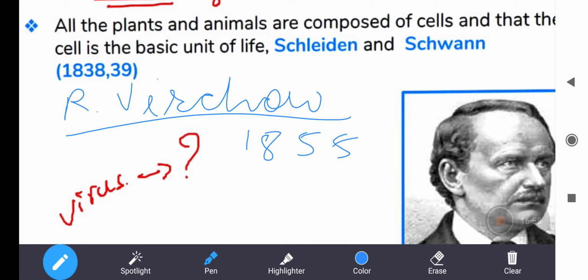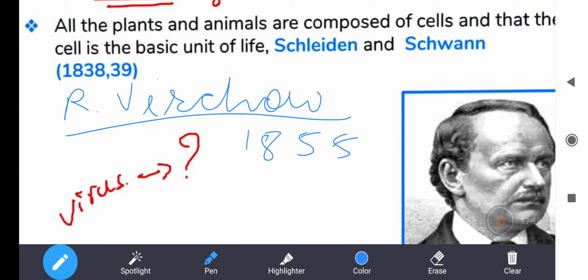The shape and the size of the cell are related to the specific function they perform. Whatever the cell, their shape and size are related to the basic function they perform.